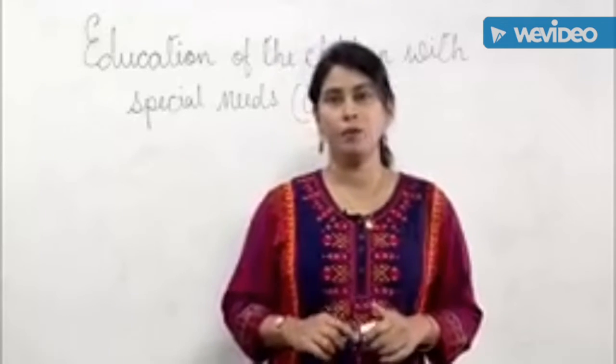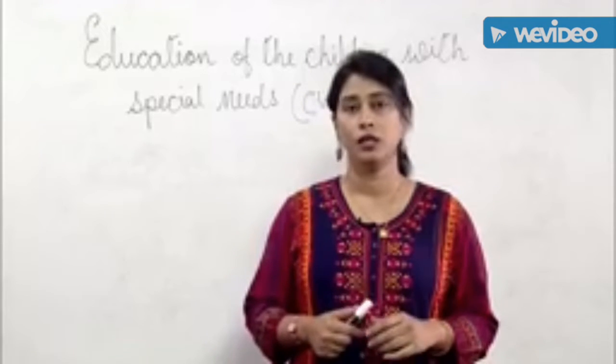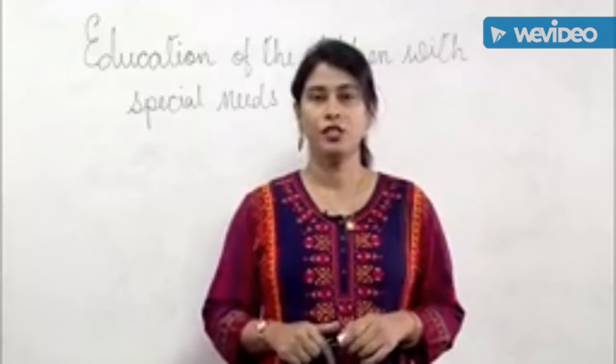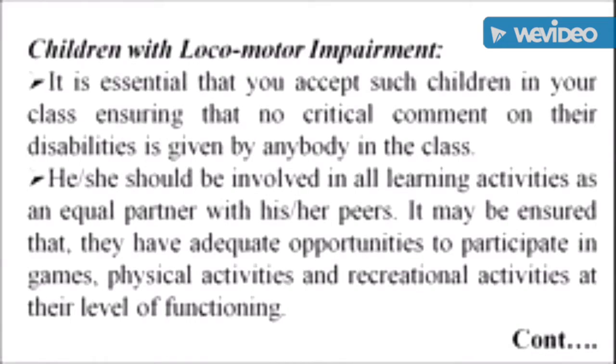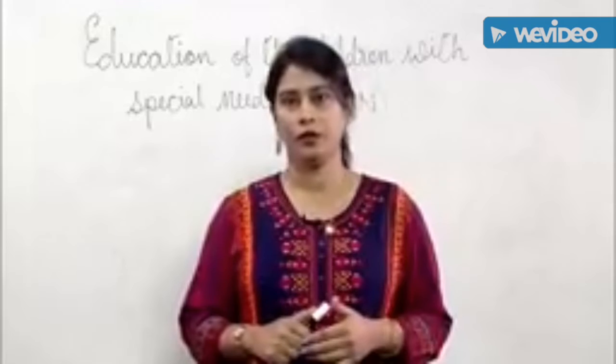The provisions that can be made in the classroom or school to promote learning of such children are mentioned here. Suppose for children with locomotor impairment, it is essential for you to accept such children in your class, ensuring that no critical comment on their disabilities is given by anybody in the class. He or she should be involved in all learning activities as an equal partner with his or her peers.